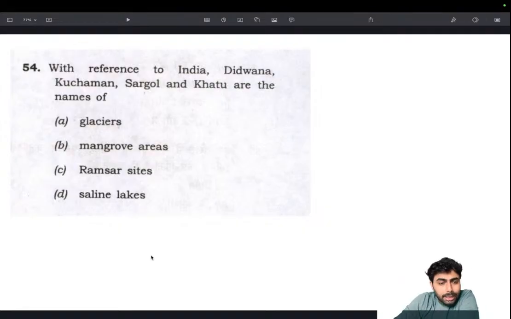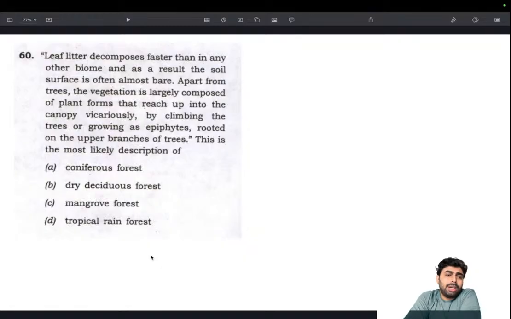You will be able to clear it even without knowing these things if the number of attempts is enough based on your accuracy level. So moving on, next question.